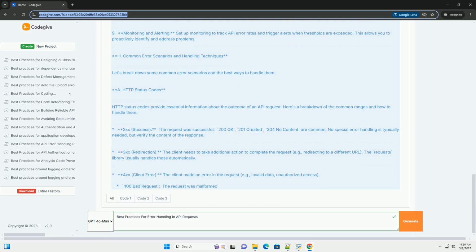Remember that error handling is an ongoing process, and you should continuously monitor your applications and adjust your error handling strategy as needed. The example code provides a solid foundation, but you'll need to adapt it to the specific requirements of your application and the APIs you're using.